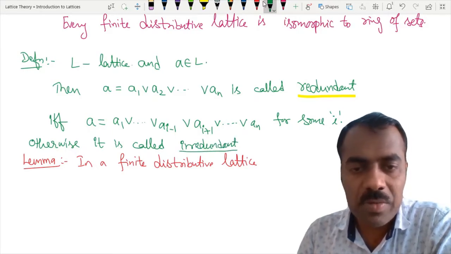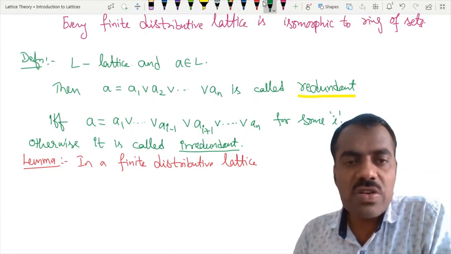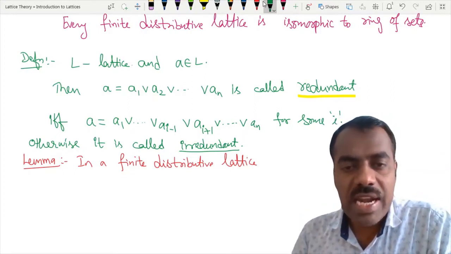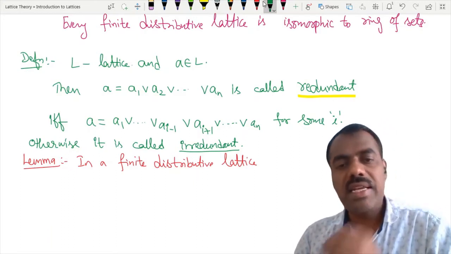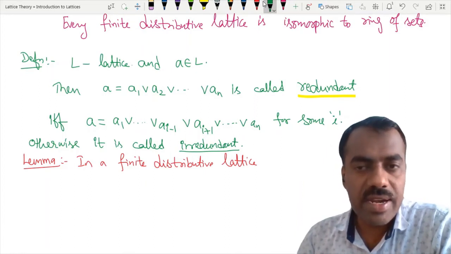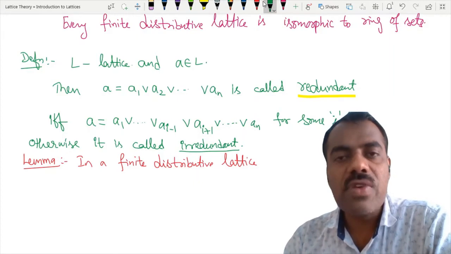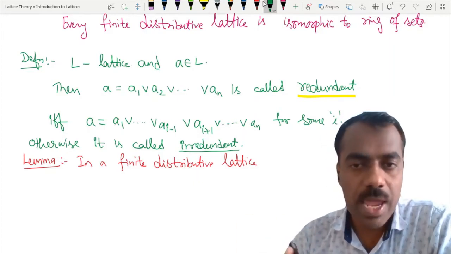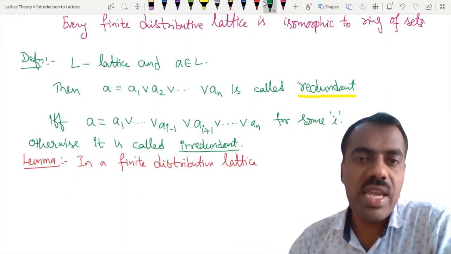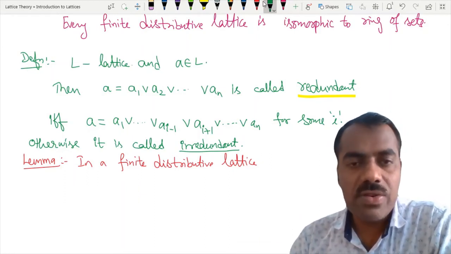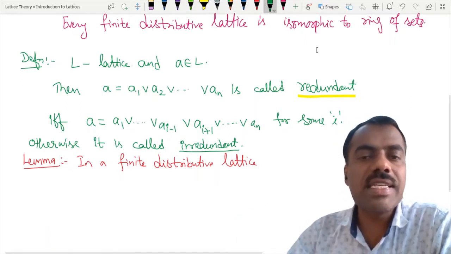What is meant by saying otherwise? If A is equal to A1 join up to AN, but we cannot remove any element from that so that it is still equal to A, then we say it is irredundant. Redundant means even after removing one element, that join is equal to A. If we can't do that, then we say it is irredundant.